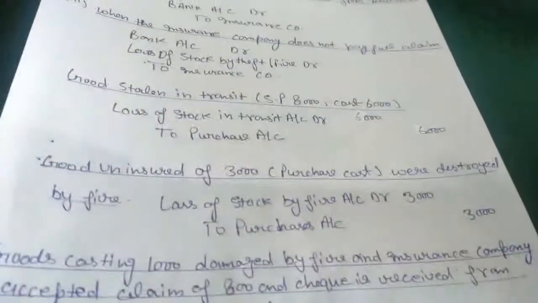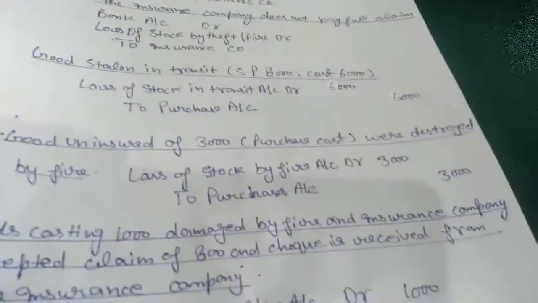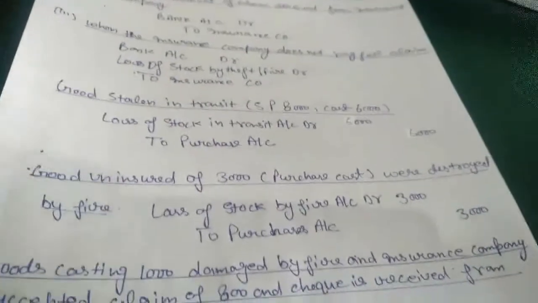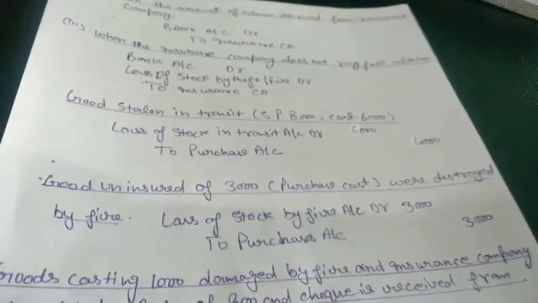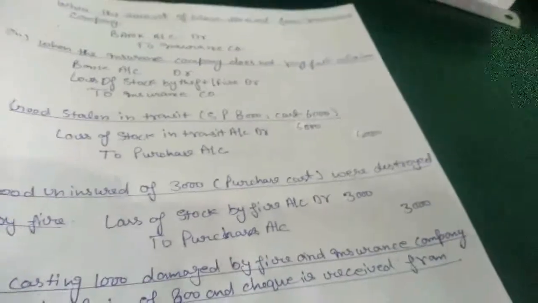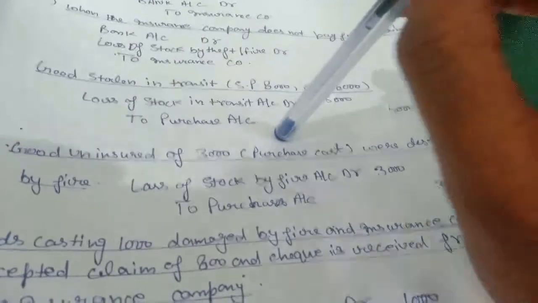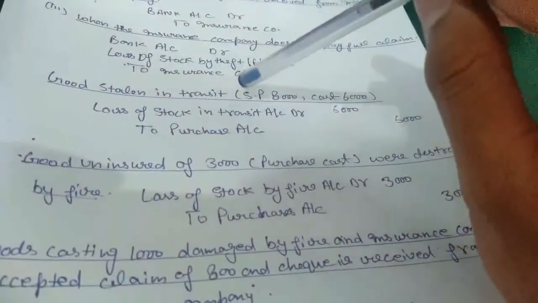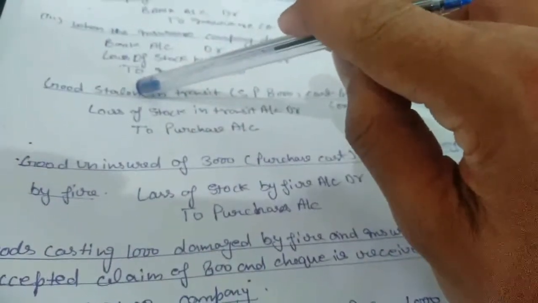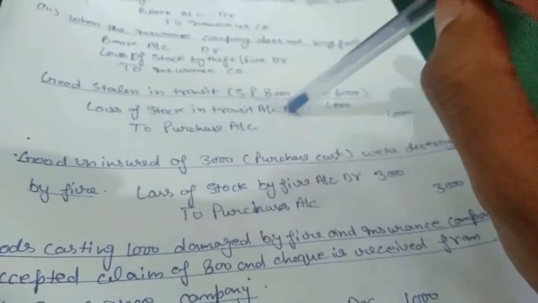Sometimes we lose our goods in transit also, like we have a warehouse on the outskirts of the city or somewhere, and our goods need to come into the city for selling purposes. In transit, we lose our goods by theft or by anything, so we will use loss of stock in transit account to purchase account. Here is an entry, goods stolen in transit. Stolen means theft. So our goods were stolen by someone, so it is a loss for us, loss of stock in transit account debit